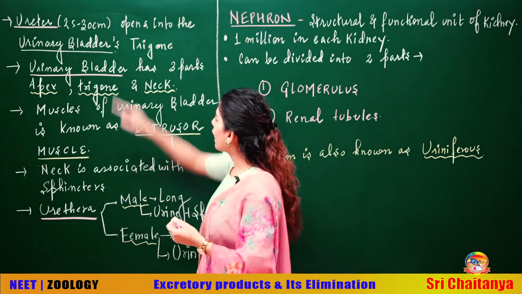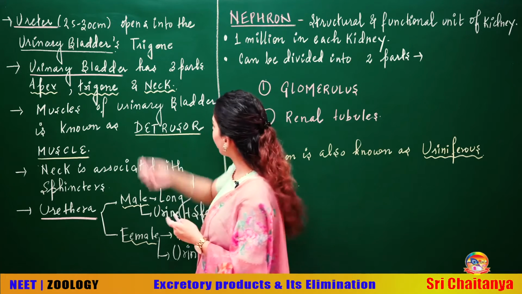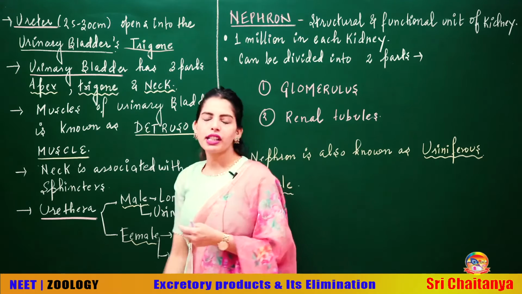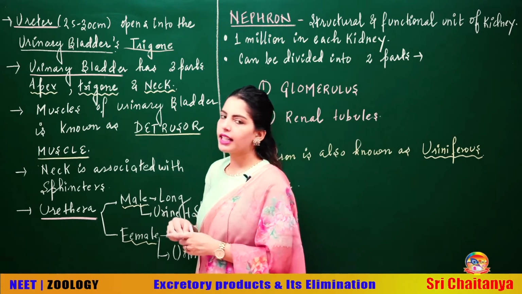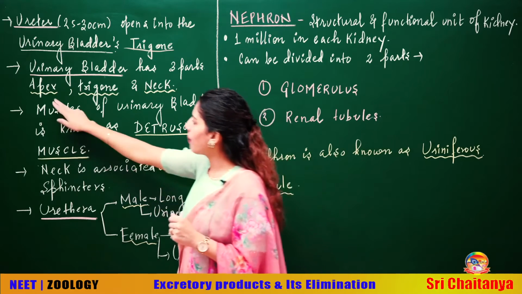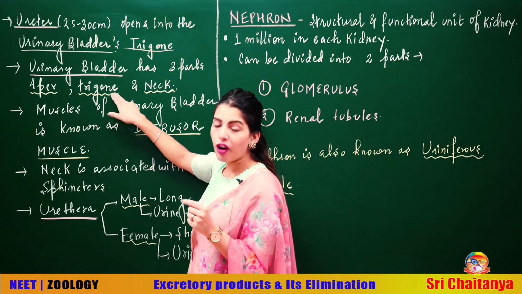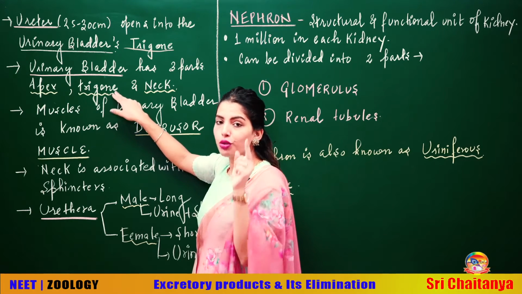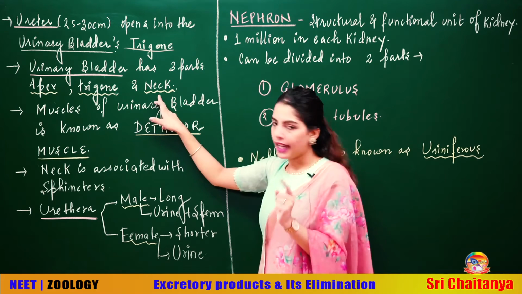Also I have written that the ureter opens into the urinary bladder's trigone. What is this trigone? Trigone, students, is a part of the urinary bladder, because when you see the urinary bladder, it has got three parts. The top part, apex. Then the body part, trigone. So in this trigone region of the urinary bladder, the ureter is opening obliquely. And the last part is the neck.